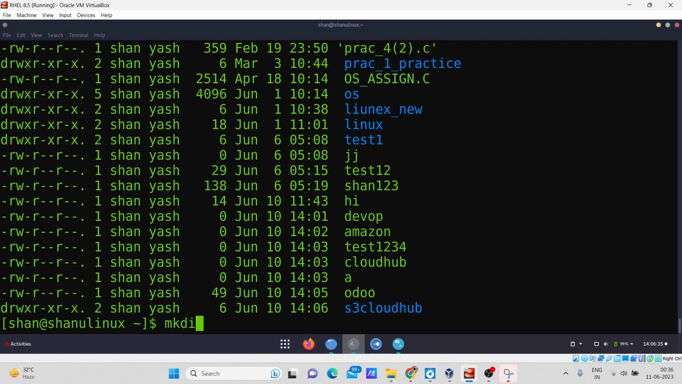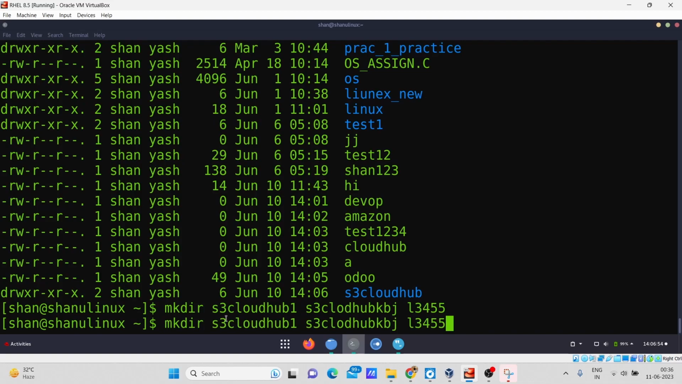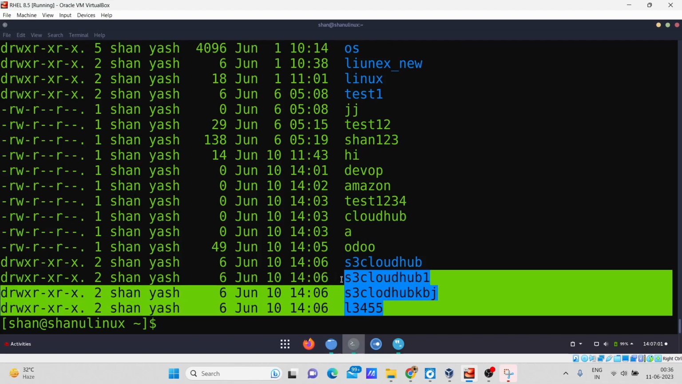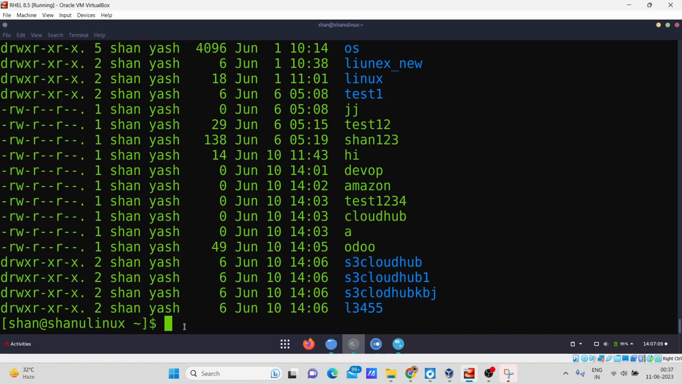Also you can create multiple directories at the same time. For example, I am creating the same kind of directory again with two different names, s33 cloud. Okay, enter. Now I will run the command ls -ltr again to see whether they are created. You can see it has created those three directories with the same command at the same time. So this is how you can create files in different ways and directories in the simplest way.